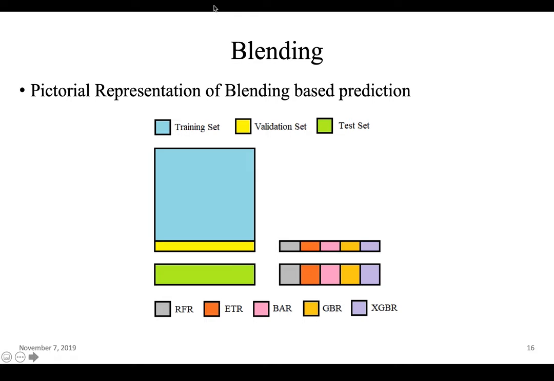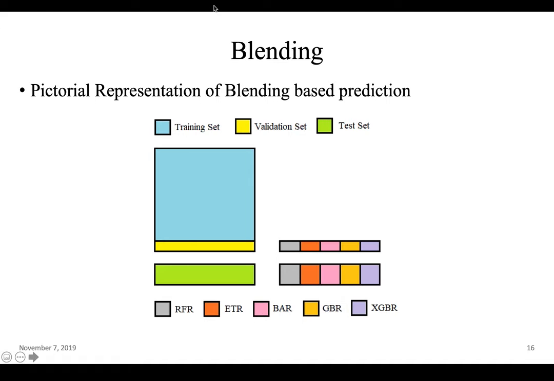In case of blending, you have your initial data set, and that is split into the training set and the test set. And now this training set is further split into the training set and the validation set. This step is common for both blending as well as stacking, but the difference comes in the way you split the data sets. For blending, you use the holdout method, or in other words, train set and test set.